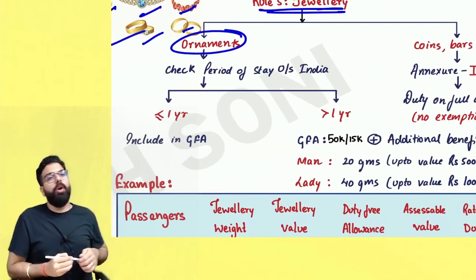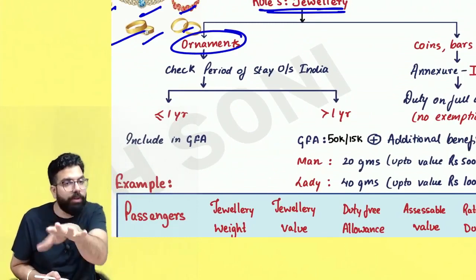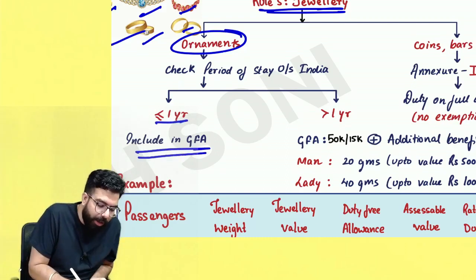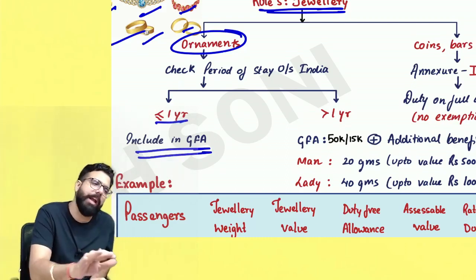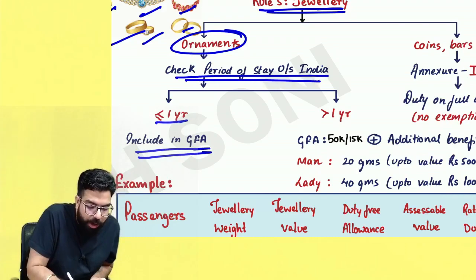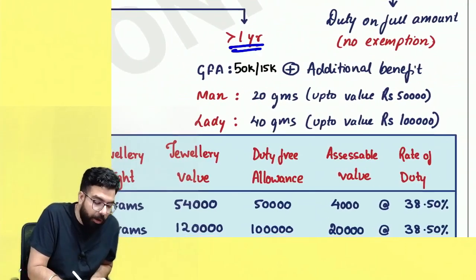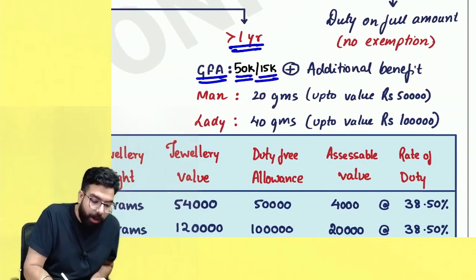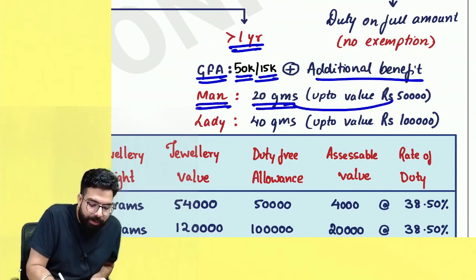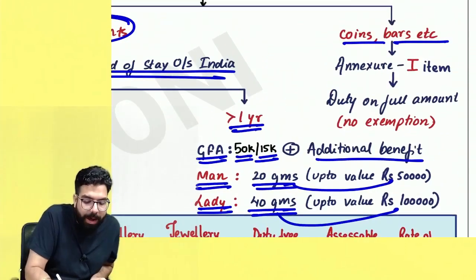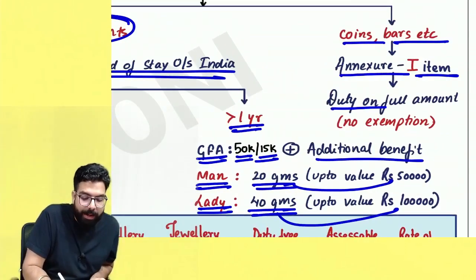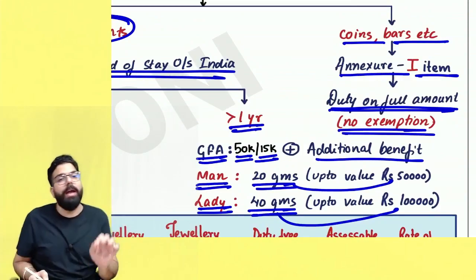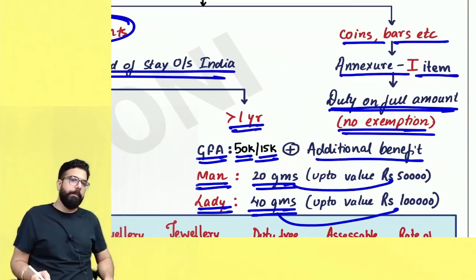Sir, if you are bringing jewelry from outside India, which is ornaments, then in that scenario, always remember, if your period of stay outside India was up to 1 year, then whatever is your general free allowance, 15,000 or 50,000, accordingly you have to clear. But if your stay outside India was more than 1 year, then along with the general free allowance of 50,000 or 15,000, you will be given an additional jewelry allowance, which will be 20 grams with a value limit up to 50,000 for a man, and 40 grams with a value limit up to 1 lakh for a lady. Coin, bar, etc. are always an extra item, and duty is always on the full amount.